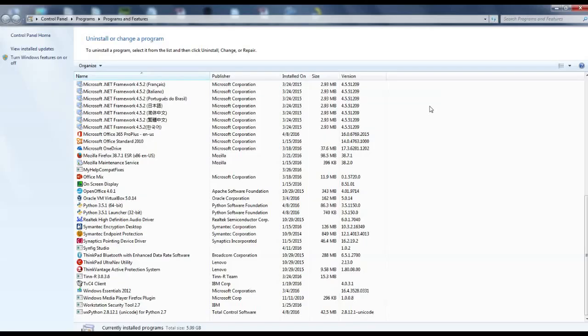I have opened uninstall panel. Let us consider that we want to remove this particular program called Synfig Studio from our uninstall panel. Now what I'm going to do is I'll close the uninstall panel.